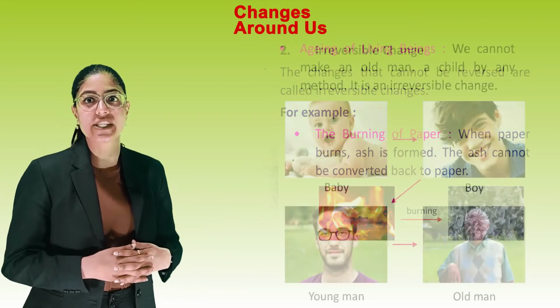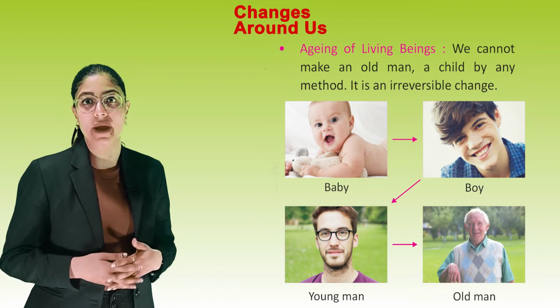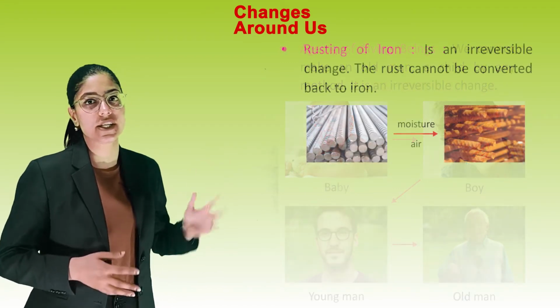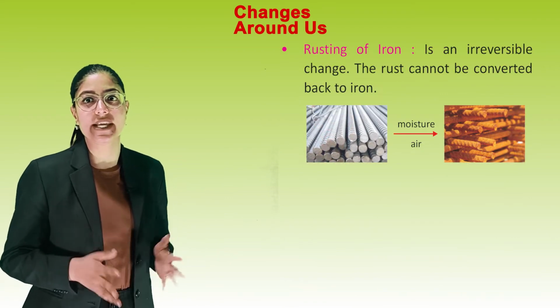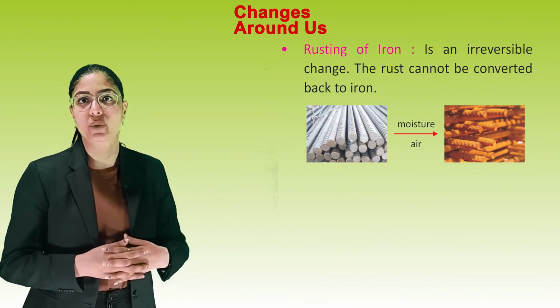Second is aging of living beings. We cannot make an old man a child by any method. It is an irreversible change. Next is rusting of iron. Rusting of iron is an irreversible change. The rust cannot be converted back to iron.